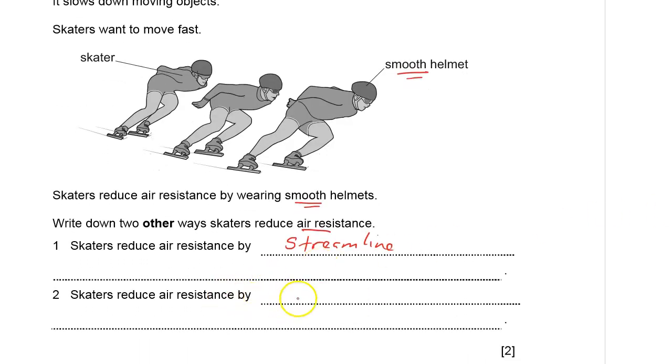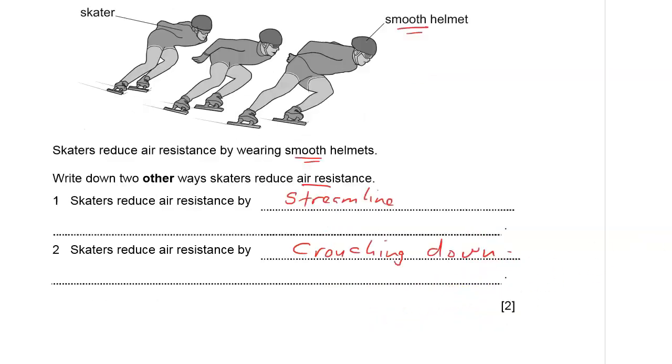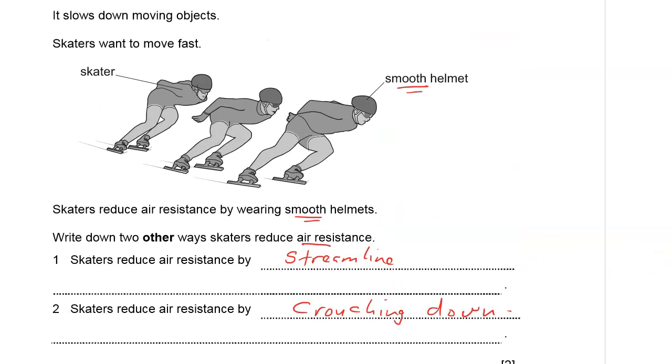The second way skaters reduce air resistance is by crouching. You can see they are kind of bent. That is what we call crouching down. So two ways to reduce air resistance: by forming a streamline shape, which is why you can see their hands are held behind, and by crouching down, since they are kind of bent.